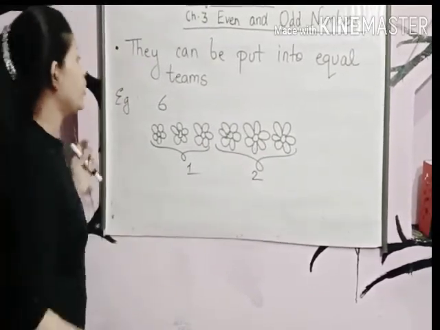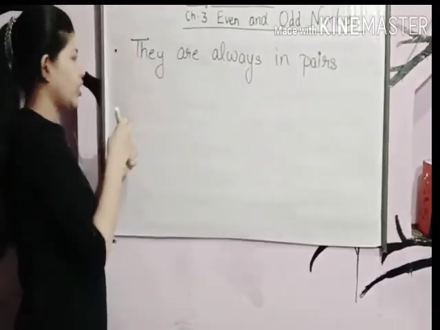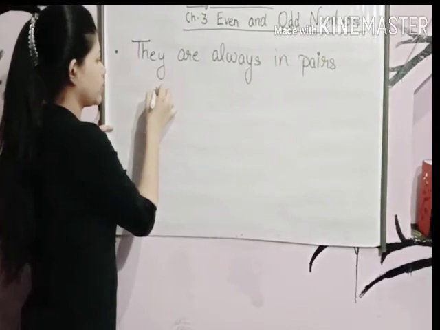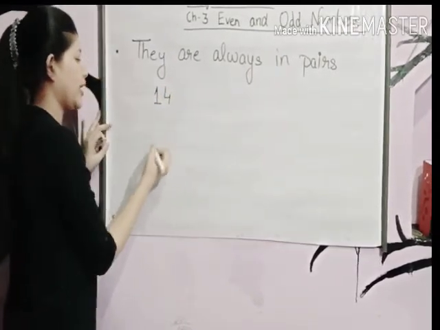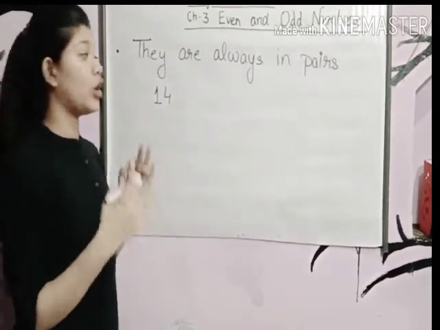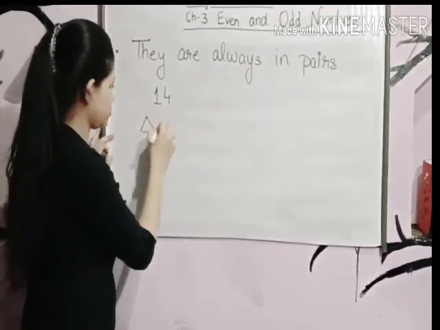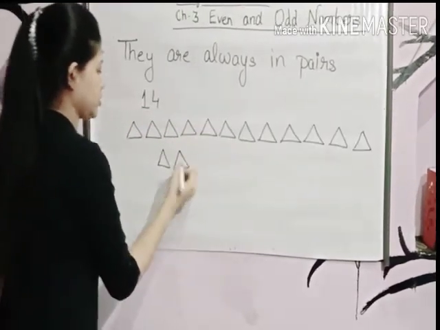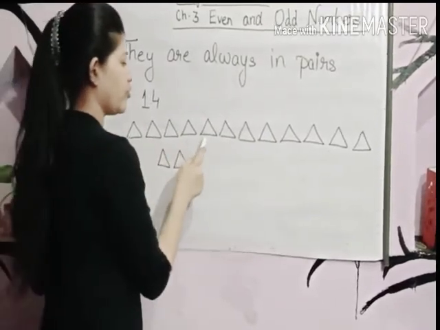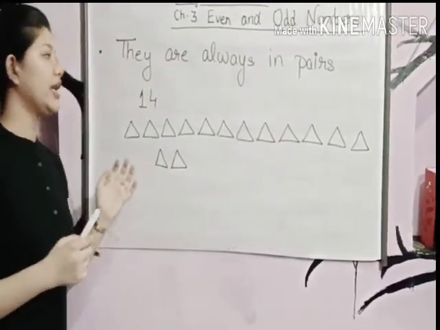Okay. Now, let's discuss rule number 4. Yes, we have seen that if I give you the number 14 and ask you to find whether 14 is even or odd, how will we do it? We will make pairs. Okay, let's see how. Now see, these triangles are 14: 1, 2, 3, 4, 5, 6, 7, 8, 9, 10, 11, 12, 13 and 14. Yes, these triangles are 14 in number.